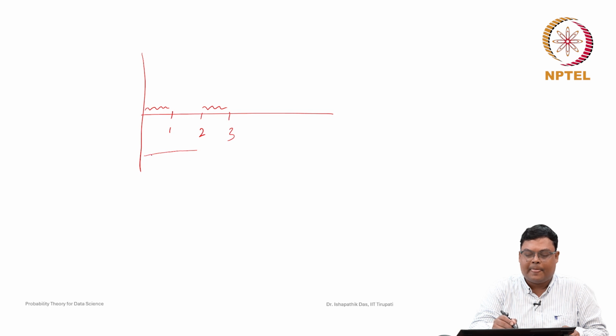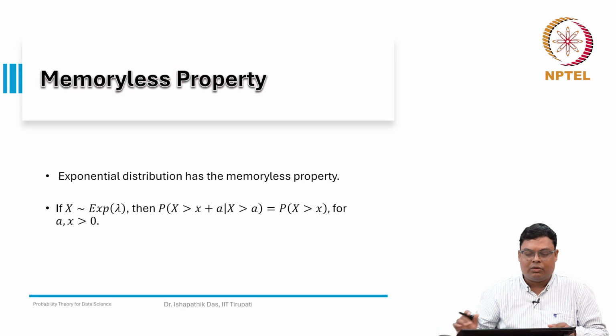So, basically it is forgetting, because usually if some electronics good is already working 2 years, we assume that the probability may be very less that it will work 1 more year compared to when it was new. But this kind of random variable has this property that it forgets that it already worked 2 years. So, this kind of property is known as memoryless property. So, exponential distribution has the memoryless property.